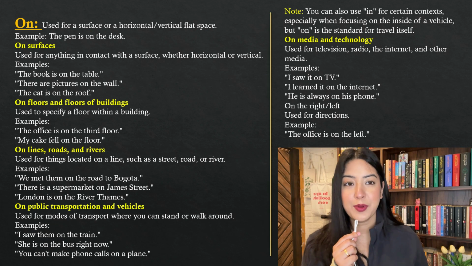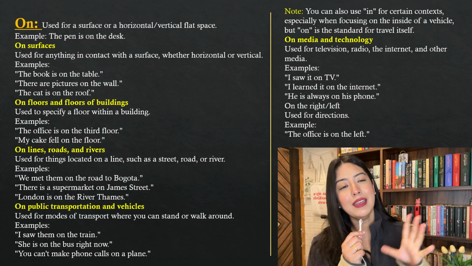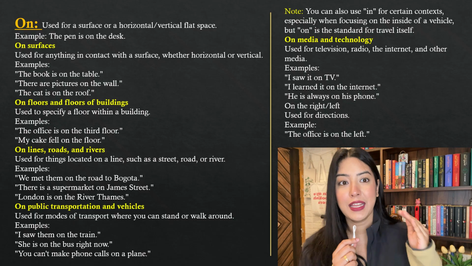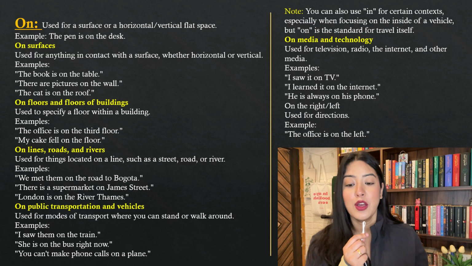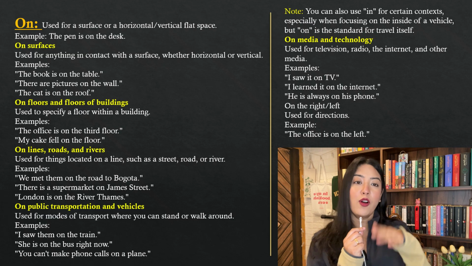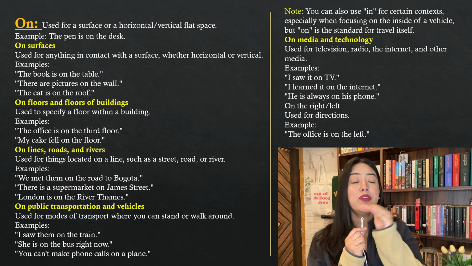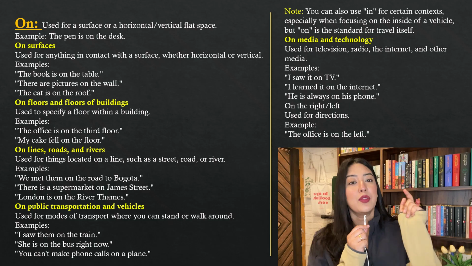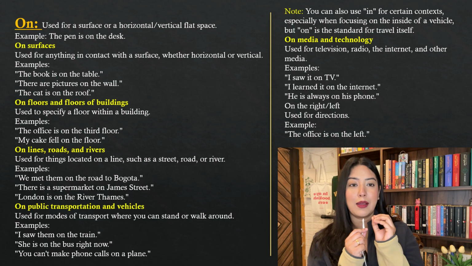The next word that we're going to talk about under the prepositions of place is the word "on." Many a times we get confused between where to use "in" and where to use "on." So this is going to clear everything out for you. "On" is used for a surface which is horizontal or vertical. It should be a flat space. There and only there is where you're going to use "on." I'll give you concrete examples.